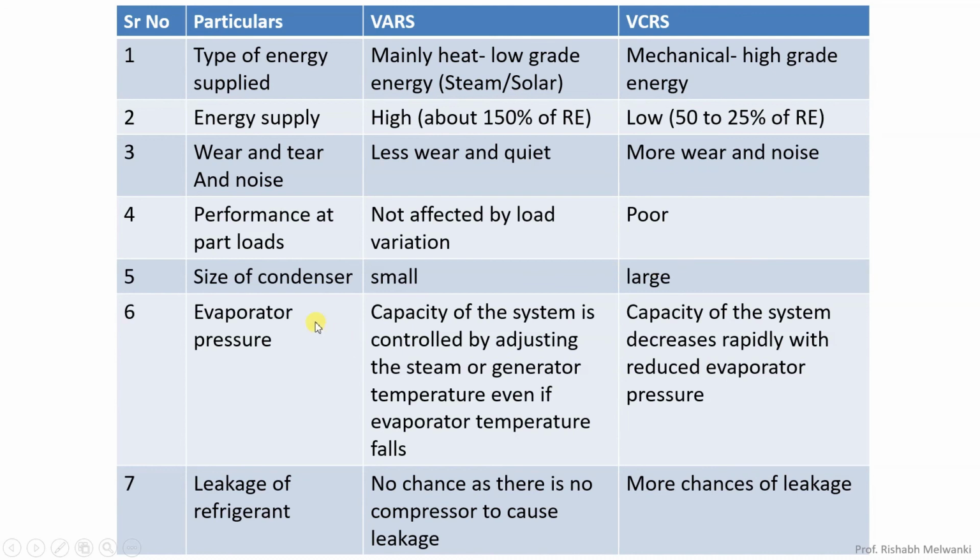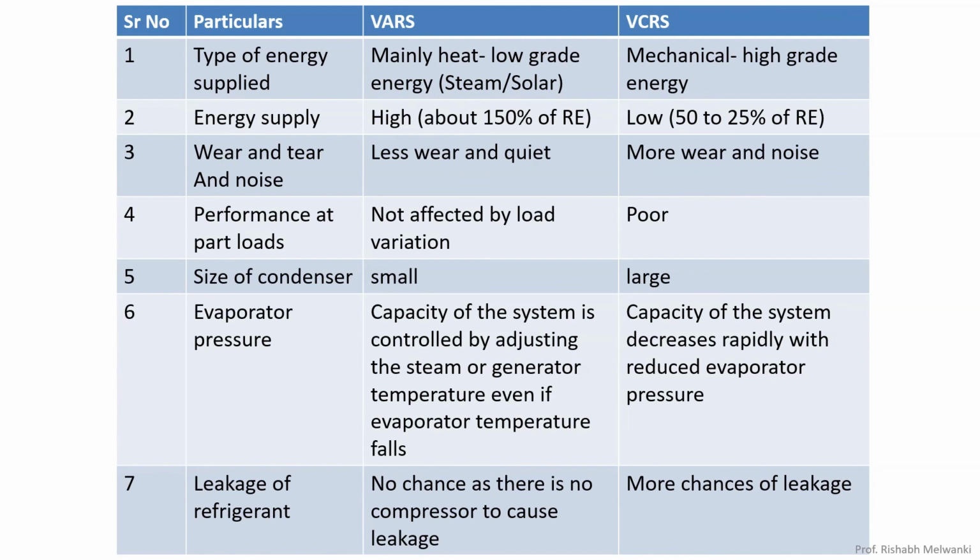Next, evaporator pressure. The capacity of the system is controlled by adjusting the steam or generator temperature. Okay, but if you consider VCRS, if the evaporator pressure is reduced, capacity of the system decreases rapidly. This we have already seen. If you recall the vapor compression refrigeration system, there we have seen the effect of evaporator pressure.